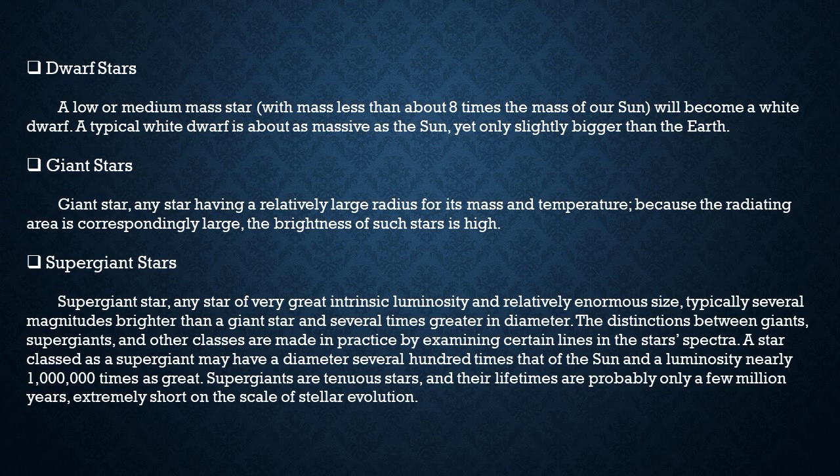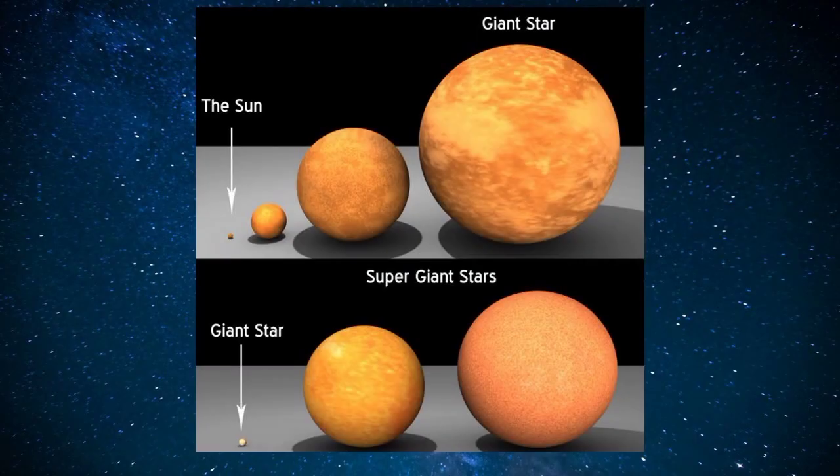While supergiant stars are the stars with a diameter of several hundred times of the Sun and luminosity nearly 1 million times as great. Supergiants are tenuous stars and their lifetimes are probably only a few million years, extremely short on the scale of stellar evolution. This picture shows how massive are the supergiant stars compared to our Sun.